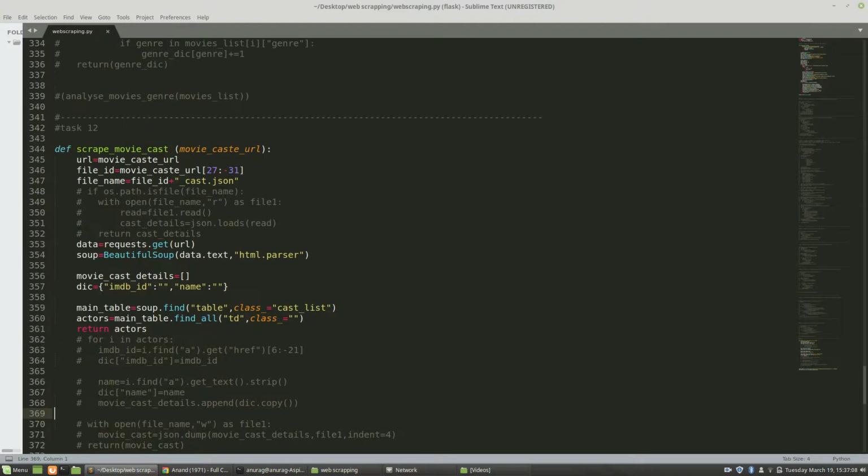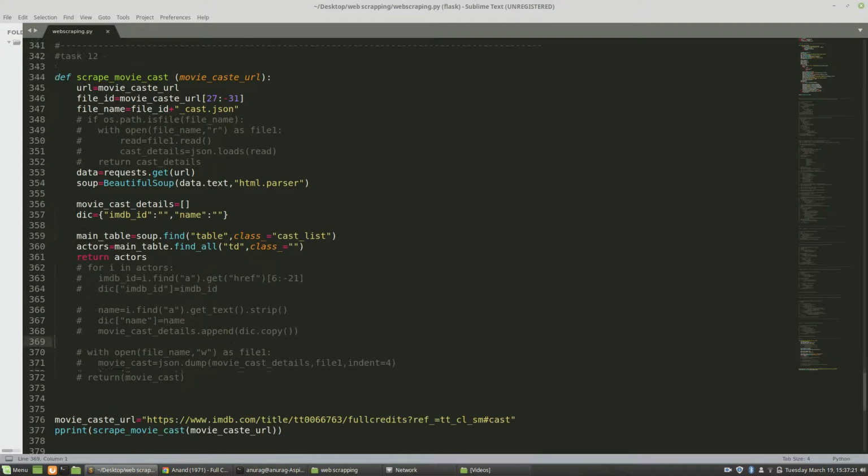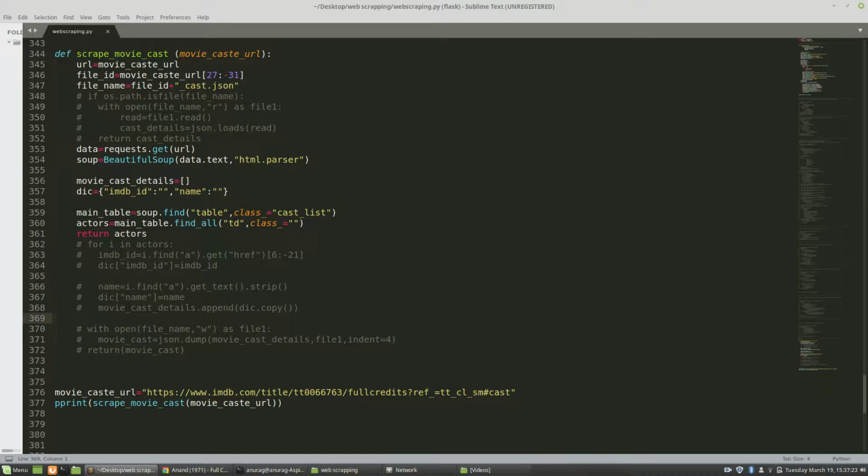I have created a small function scrap movies cast as told in task 12, and the parameter I have passed here is movie cast URL. You can see I have stored a particular URL of a particular movie in this variable, and again I print this function and pass this parameter to it, movie cast URL.